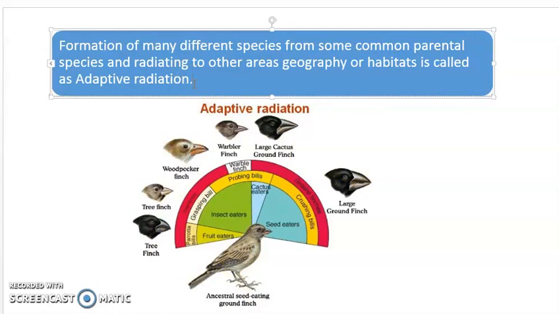And if the ancestor is common and from that different branches are going, we have already talked about this kind of evolution. This is known as divergent evolution. So adaptive radiation is also an example of divergent evolution.